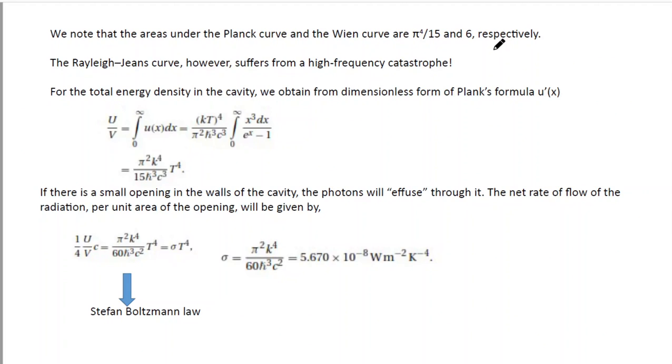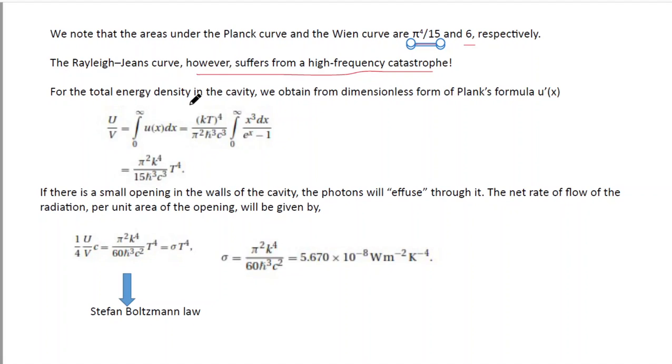If you calculate the area under the curve, then for the Planck curve it will be pi to the power 4 by 15, and for the Wien curve it will be 6 respectively. The Rayleigh curve, however, suffers from the high frequency catastrophe. That is, it cannot explain the high frequency behavior.